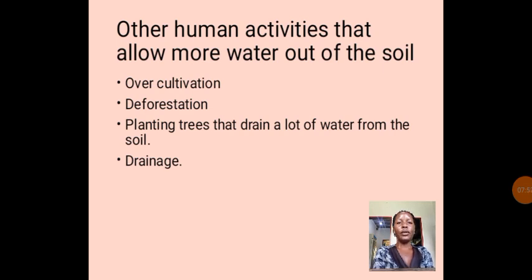And then next, we are also looking at drainage. Drainage is when the water will be drained away and it will not enter into the soil. So drainage can also make the soil lose more water.